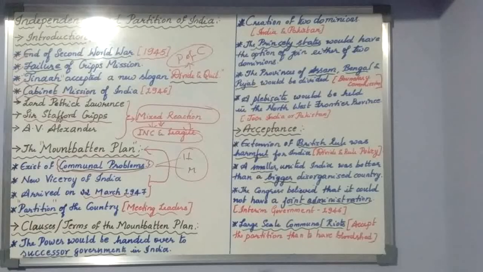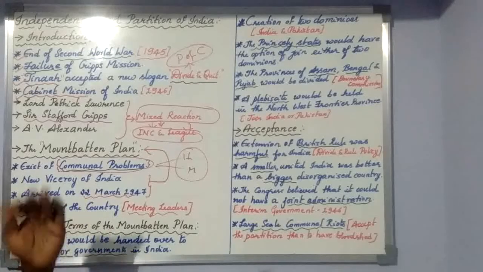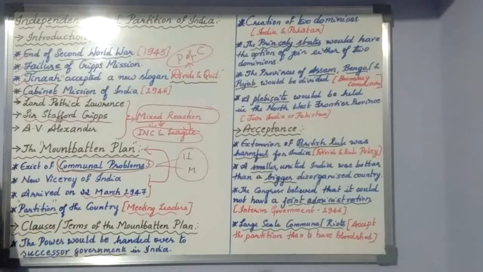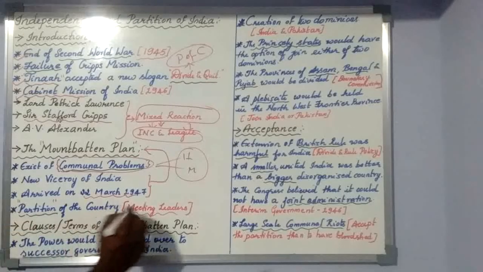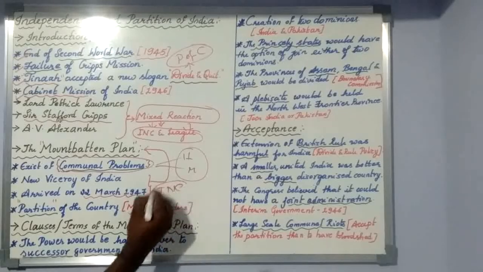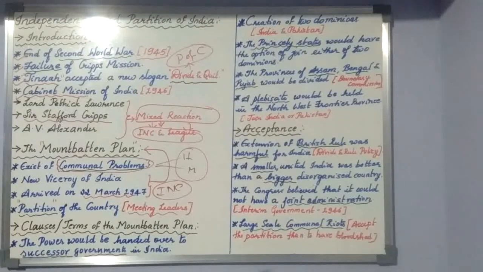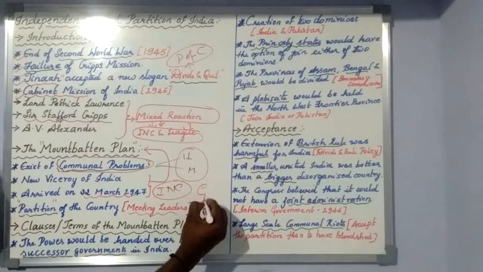So that's how Jawaharlal Nehru, Gandhiji and Muhammad Ali Jinnah, this group of leaders, were called. Lord Mountbatten said that the British government is going to transfer the power based on the partition of the country. When he said that, Muhammad Ali Jinnah was very happy, but the INC leaders were disappointed, and they said that India should not have a partition. Especially Gandhiji.